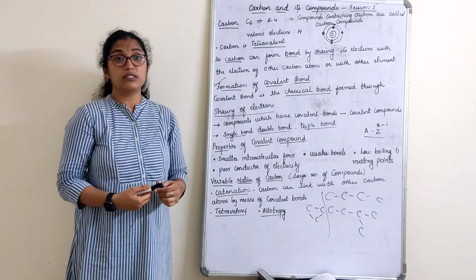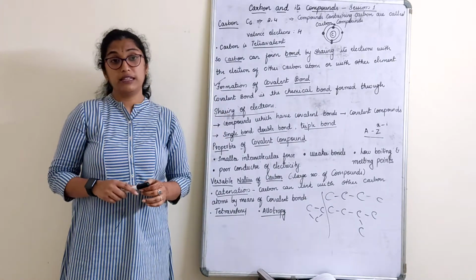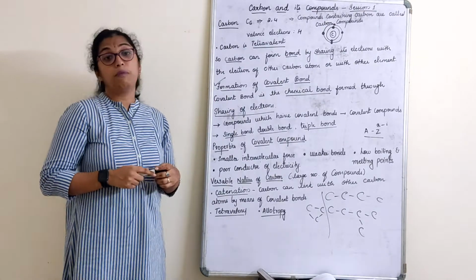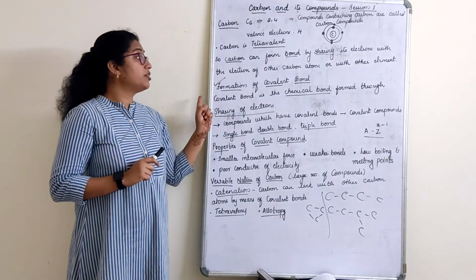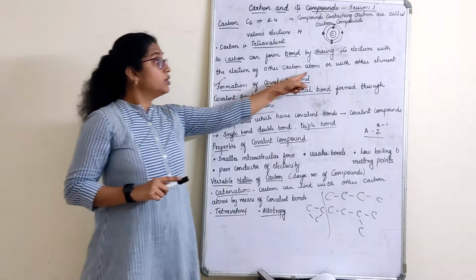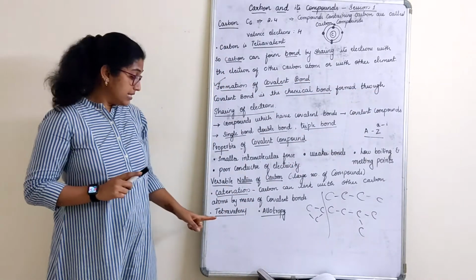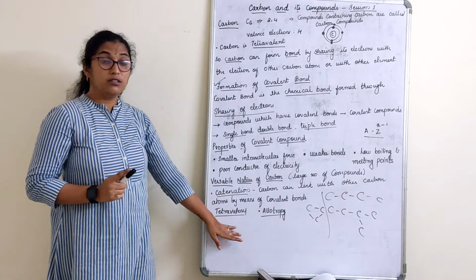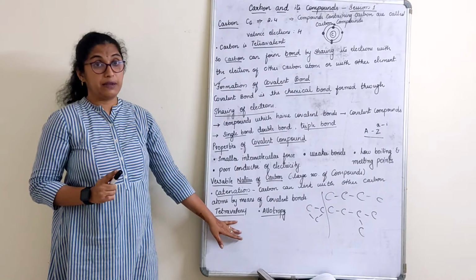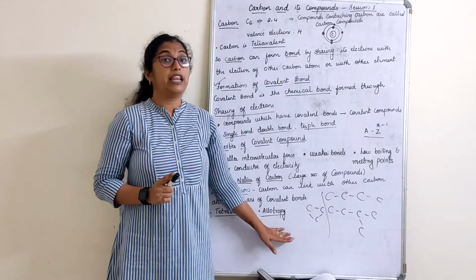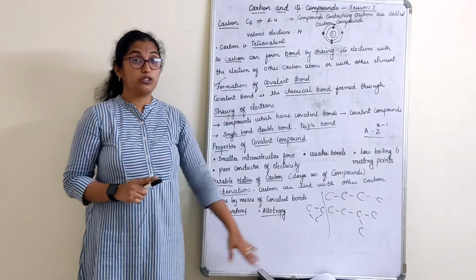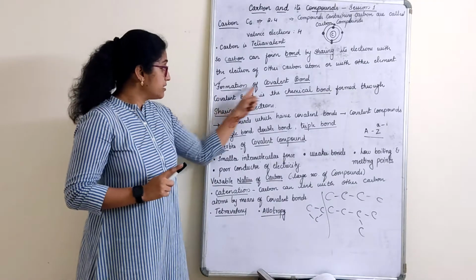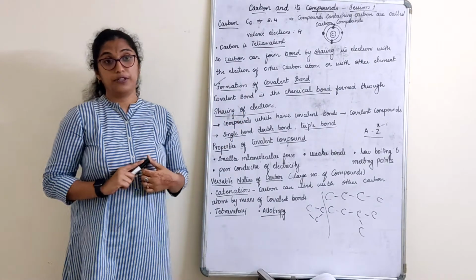Tetravalency, we already know what is tetravalency. Carbon has 4 valence electrons. It has 4 electrons in its last shell. So, carbon can form a bond by sharing its electrons with the electrons of another carbon atom or with another element, known as tetravalency. Questions are asked on this, children. What is catenation? What is the tetravalency nature of carbon? Right? Last is allotropy. Allotropy I am going to discuss in detail. What is allotropy? What are the different allotropic forms of carbon? After that we will understand formation of a covalent bond.